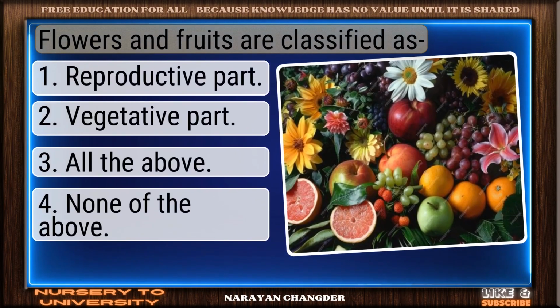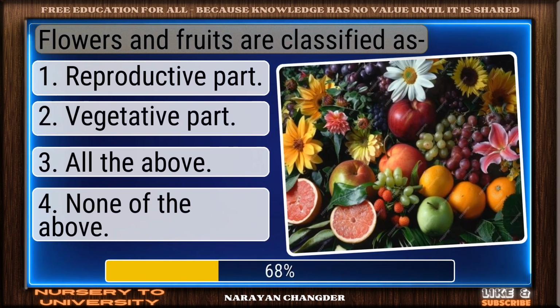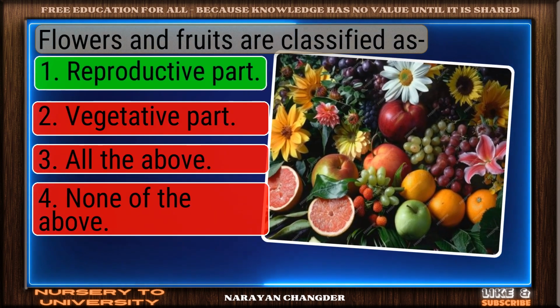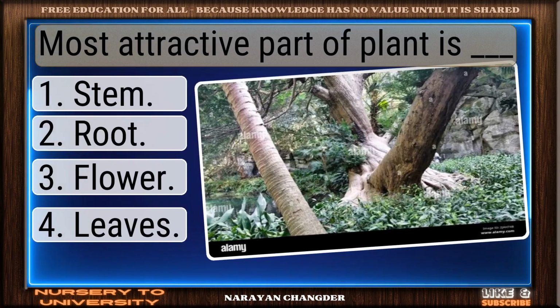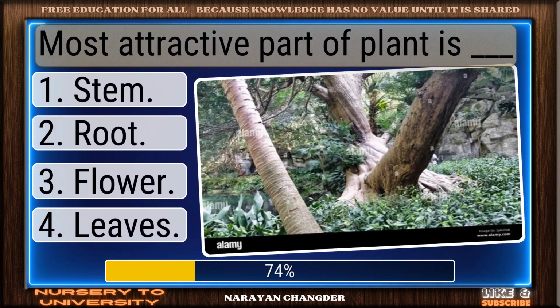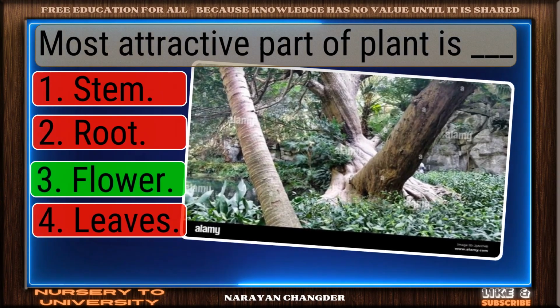Question number 112. Flowers and fruits are classified as. You're right. Reproductive part is the correct answer. Question number 113. Most attractive part of plant is dash. Good thinking. Flower is the right answer.